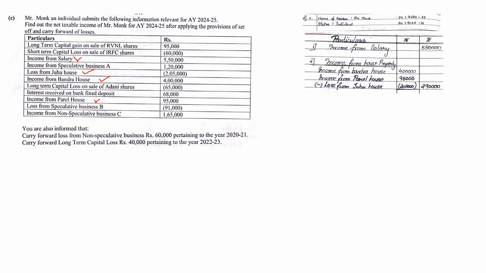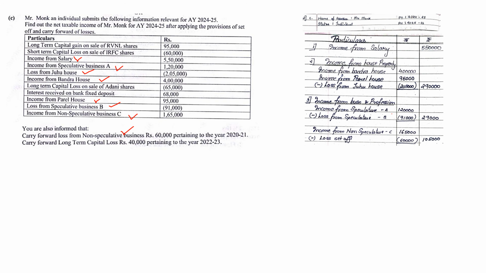After house property comes business. Now in business we have income from speculative business A and loss from speculative business B. Speculative can be set off with speculative, so we will subtract that. And non-speculative, I'll just mark this as income from non-speculative business C, and non-speculative carry forward 60,000. So income from speculative A 1,20,000 minus loss from speculative B 91,000. Subtract, and if it's positive income it will come outside. Same for income from non-speculative C less set off of carry forward 60,000, outer column 1,05,000.